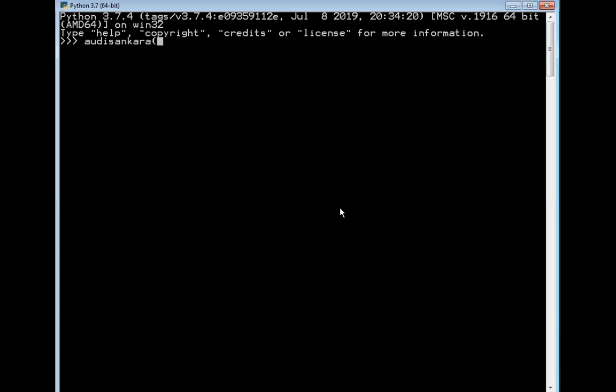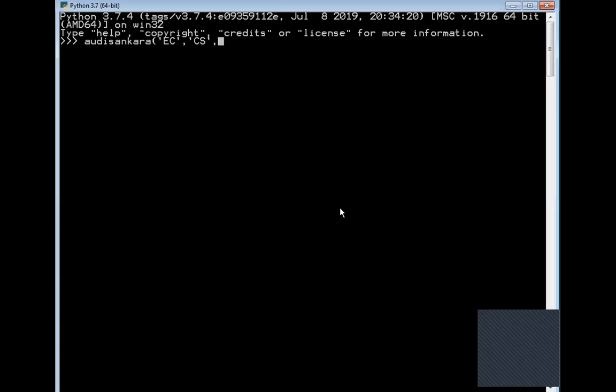And then in brackets I will be specifying the different branches. First of all, the EC branch, then the CS branch, then the mechanical branch, and then the AI branch.